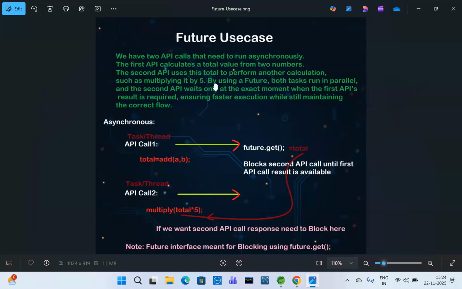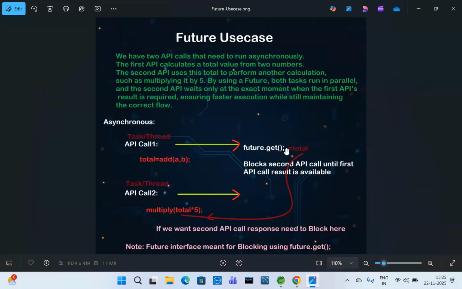So by using Future, both tasks run in parallel. The second API waits only at the moment when the first API result is required. In our case, we always need the first API call response. We are passing the first API call response to the second API. This gives faster execution while still maintaining the correct flow. So now we have two API calls. One API call is calculating the total, and that response we are sending to another API as a parameter, right?